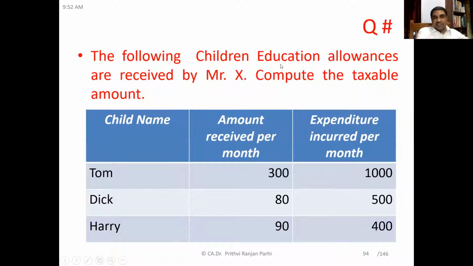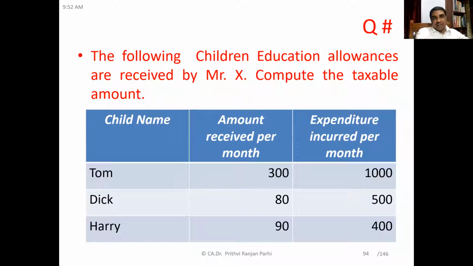Now, if you have understood this, here is a question for you. Take a piece of paper and try to solve it. You are ready with a piece of paper? The question says, the following children education allowances are received by Mr. X. Compute taxable amount. So Mr. X is having 3 children, Tom, Dick, and Harry.